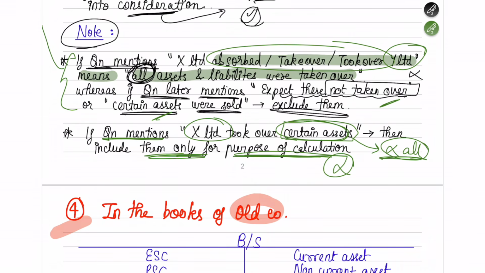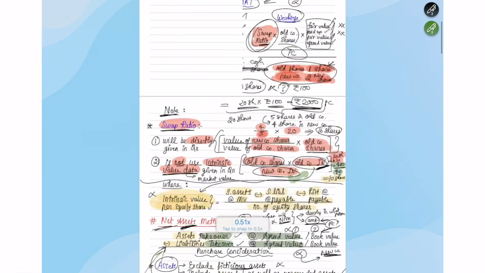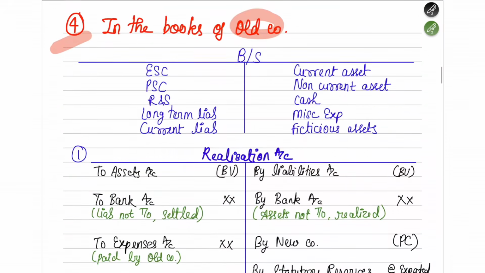So if you still did not understand these points, you can refer to my sums video, so you understand while I explain them through the sums. But I think it's still pretty simple, so you should have all understood this. So this was all about your purchase consideration. I know the page has become a mess, but I hope you understood everything. Net payments method is also done. Net assets method is also done.